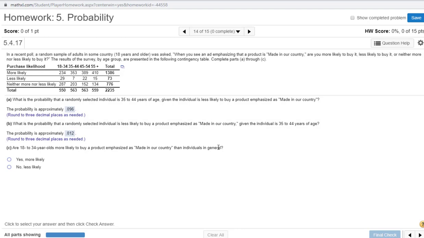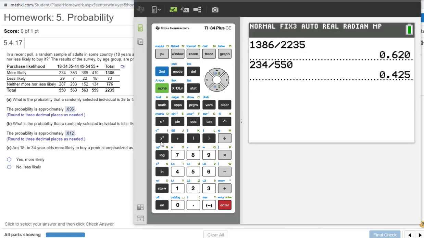So are 18 to 34-year-olds more likely to buy a product emphasized as made in our country than individuals in general? So we look at the in general amount, more likely. We just look at the total. So 1386 over the grand total of 2235. And we get about 0.62.